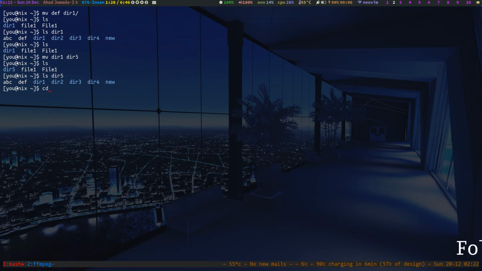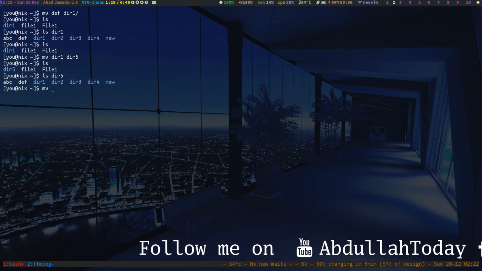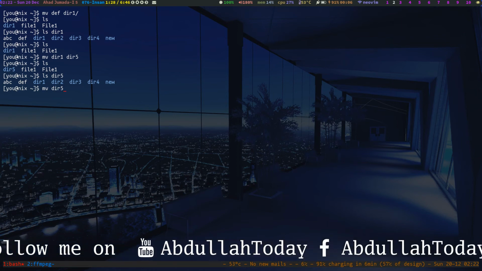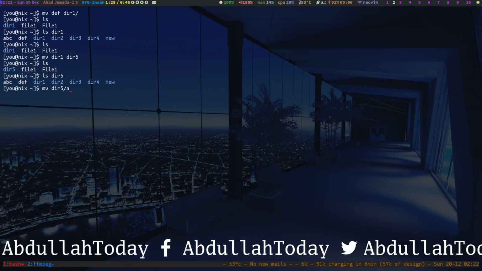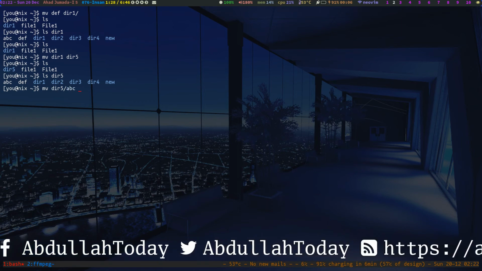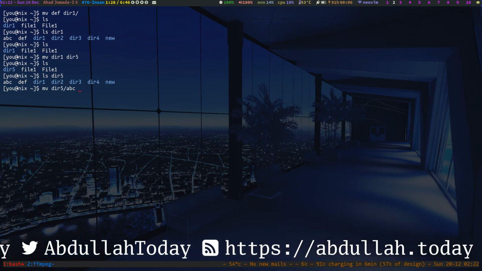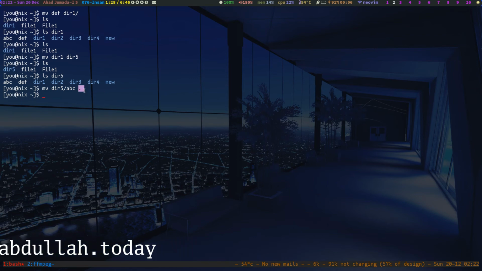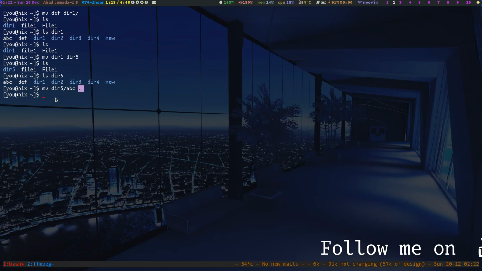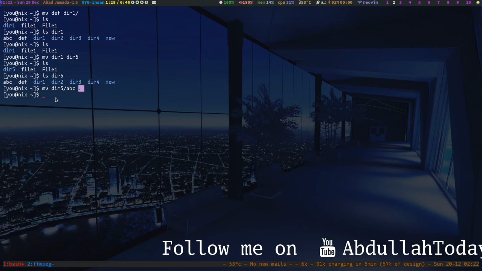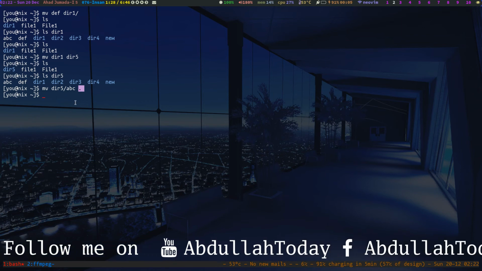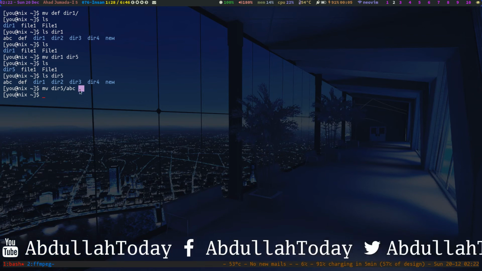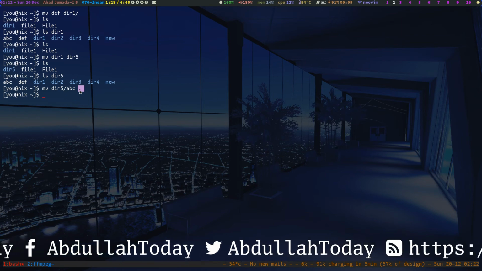So let me move some files from that directory to directory 5, and inside that I want the abc file to be there, right here inside my home directory. So I will use the dot notation. If you have watched all of my videos, the Linux command line series, you have an idea of what the dot does. Actually, it is a notation for relative path names.